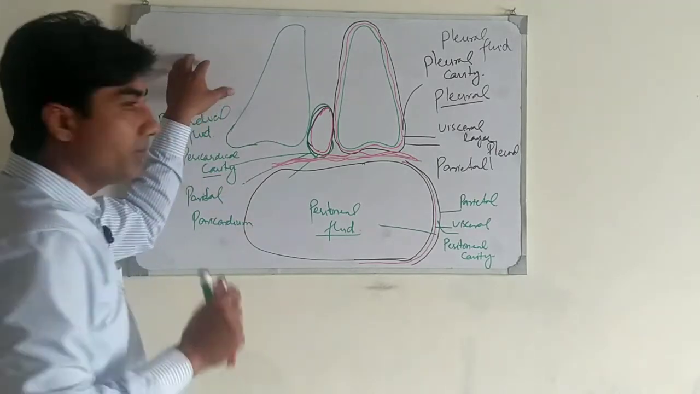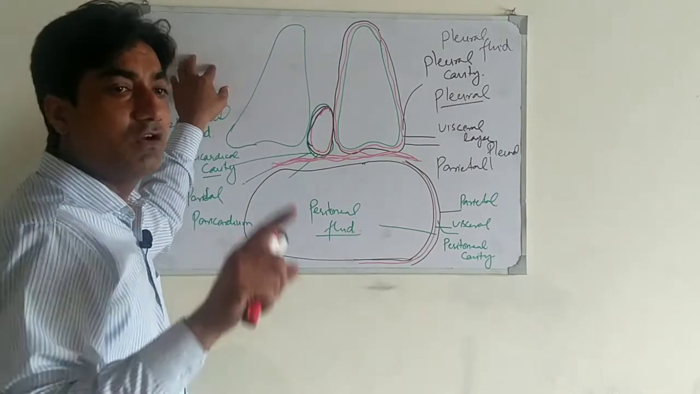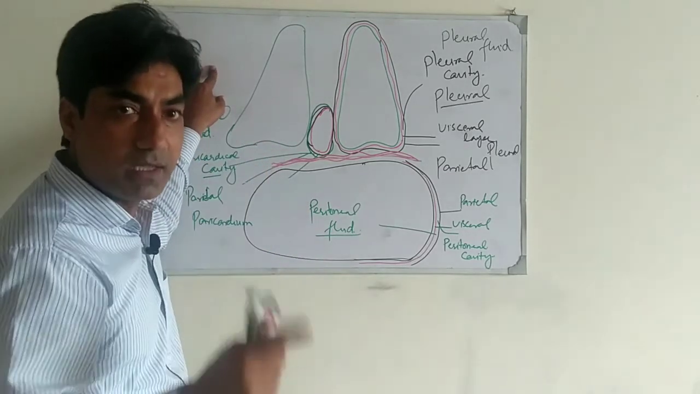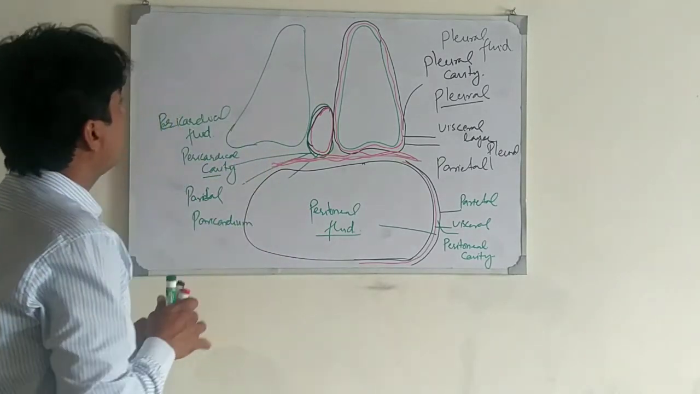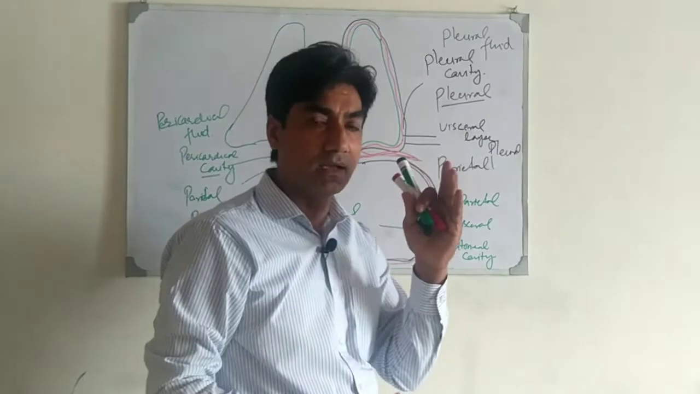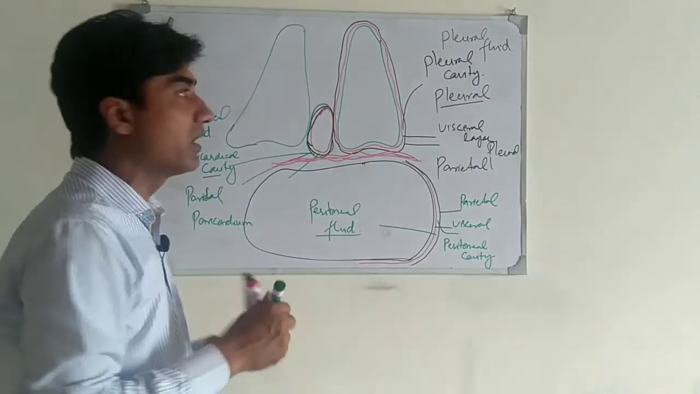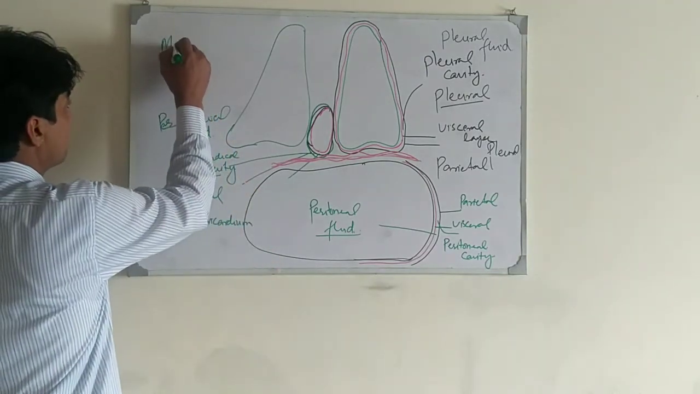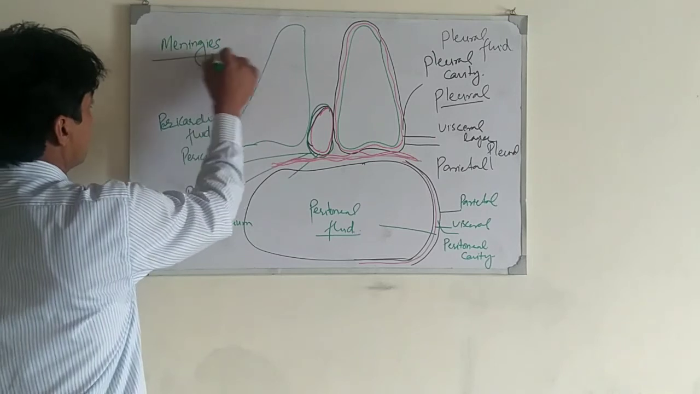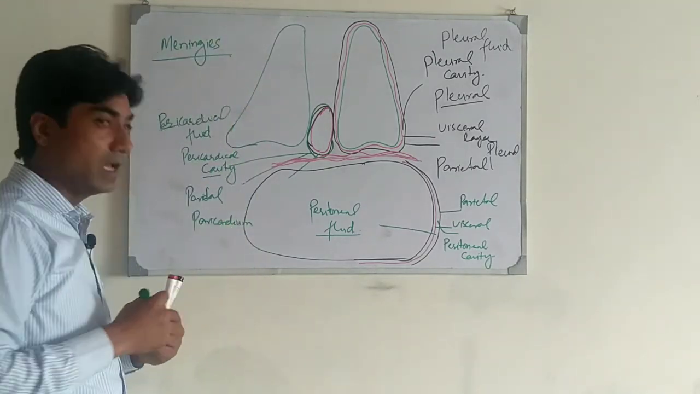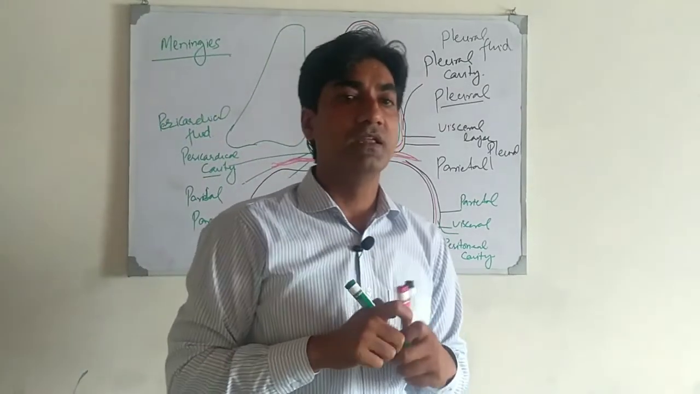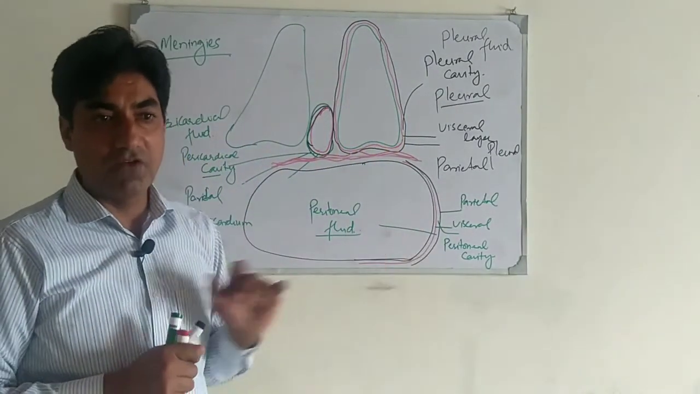When we talk about the dorsal body cavities, there are the cranial cavity and the vertebral canal, and three layers protect the brain as well as the spinal cord. Those three layers are called meninges, to protect the brain, a delicate structure. So these were the body cavities and membranes.